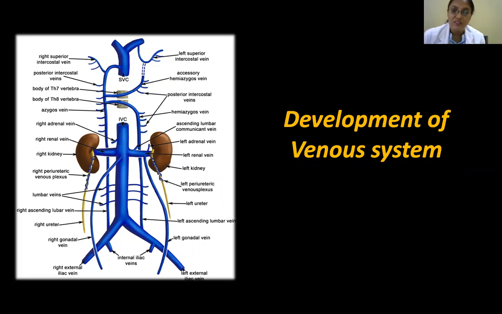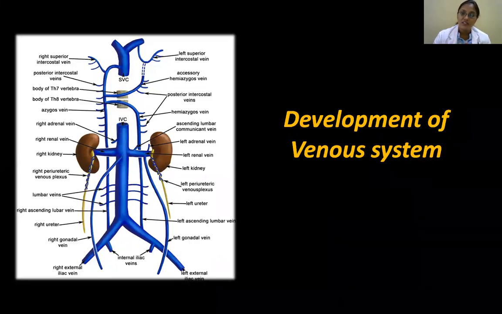The next, coming to the development of venous system. So what are the veins that you've seen in dissection? When you were dissecting the thorax, first it was the thorax. You've seen the posterior wall, you've seen some intercostal veins. Then you've seen the azygos system of veins and superior vena cava. Then when you've gone to the abdomen part, you have seen the inferior vena cava. Then portal venous system.